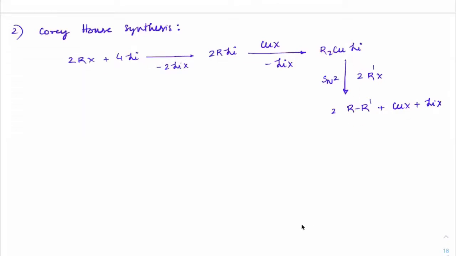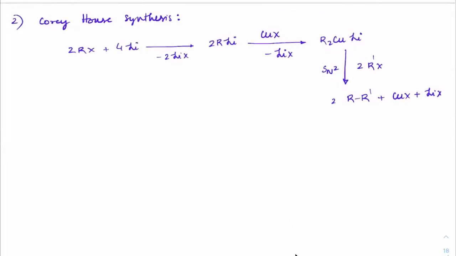Let me elaborate that one by one. I'll write step by step. First step, we are reacting RX plus Li. So when you take RX plus Li, we will get R minus Li plus X minus. Basically lithium provides electrons to R, X comes out as X minus, and you get a carbanion formation.